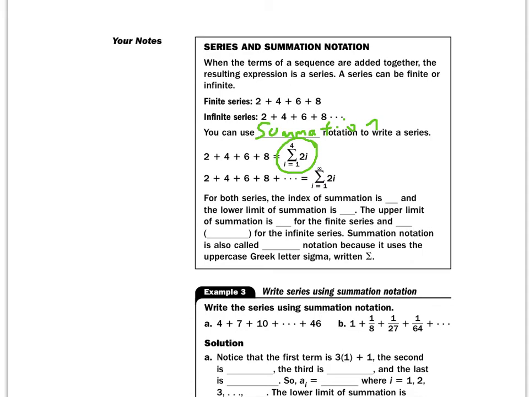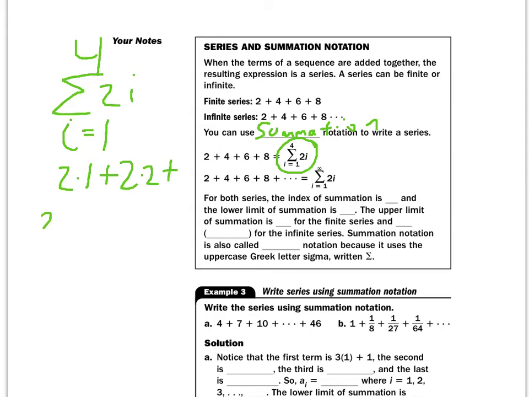The i is really kind of like the n that we were talking about earlier. And what we do with that is when I see that 2i, and i starts at 1 and ends at 4, that's what that means. So I have 2 times 1 plus 2 times 2 plus 2 times 3 plus 2 times 4. Okay, that's how I'll do that.